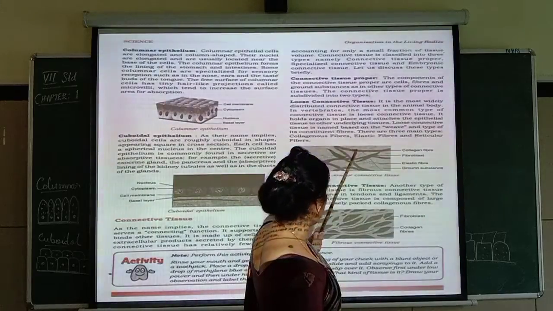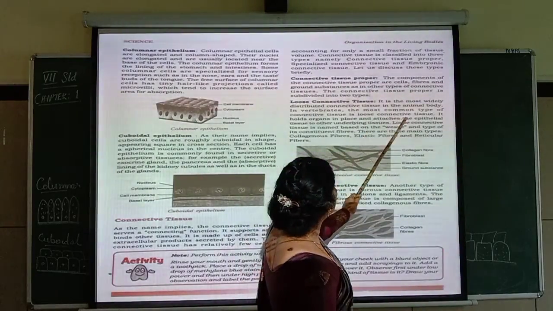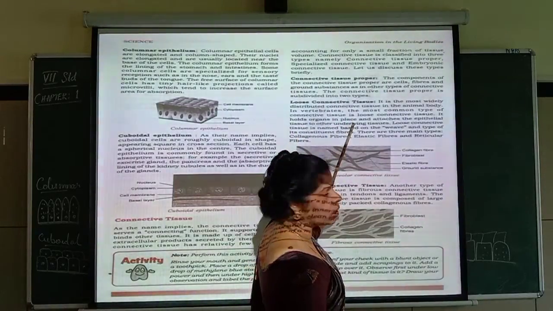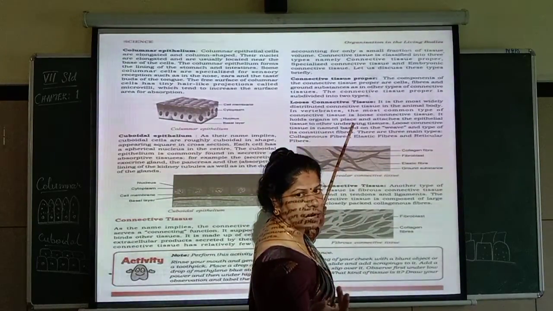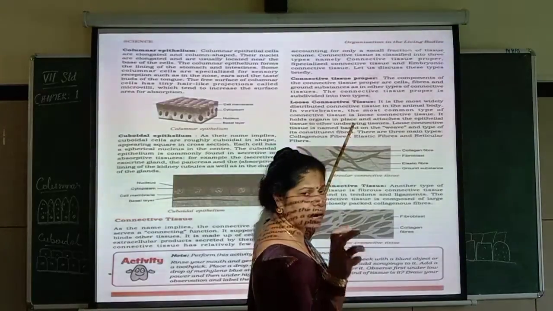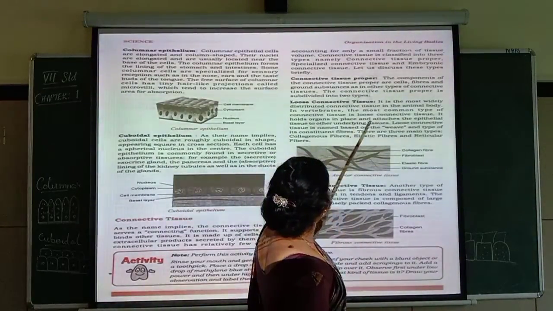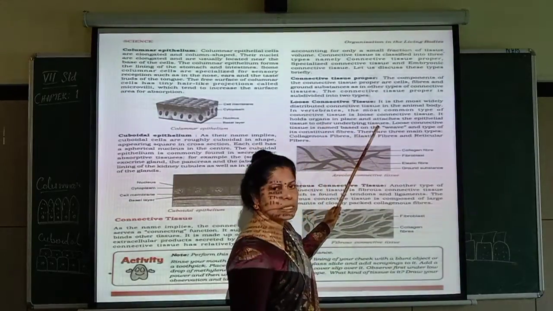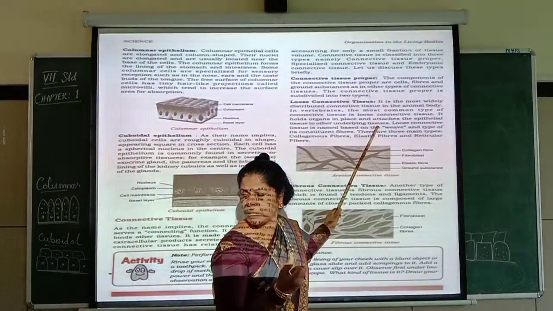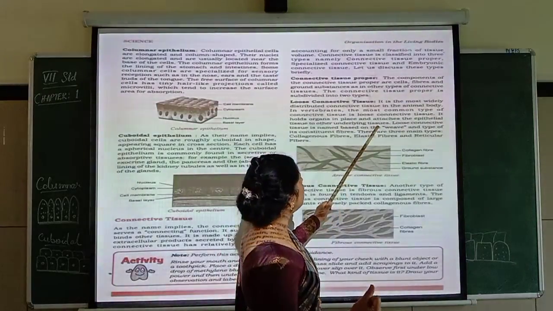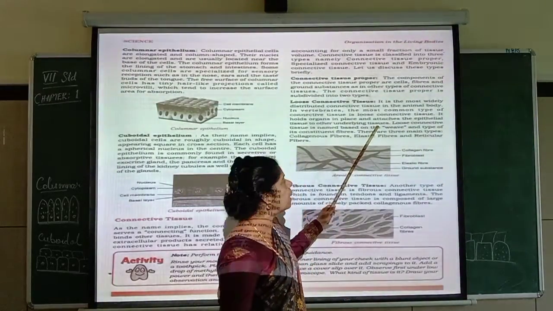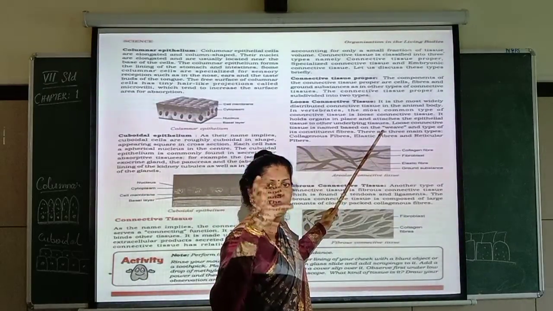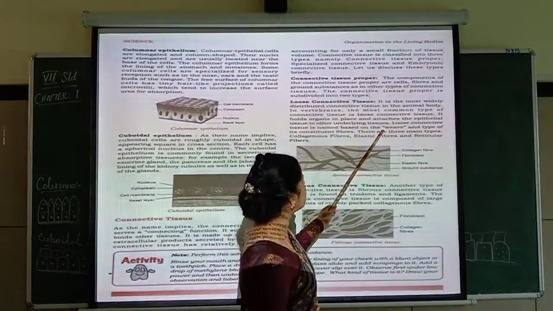So this is an areolar tissue diagram. It is loose connective tissue. It holds organs in place. All the organs. Now for example, I told you heart, lungs and all. What are they? They are all organs. They are held in proper place. And it attaches the epithelial tissue to other underlying tissues. It is going to hold the epithelial tissues on the underlying tissues. So all the tissues will be held properly in their proper place.